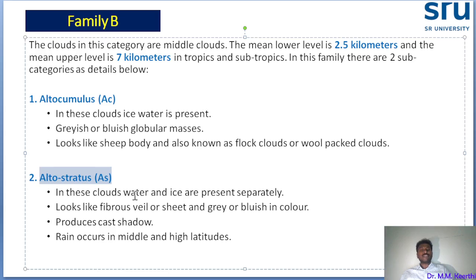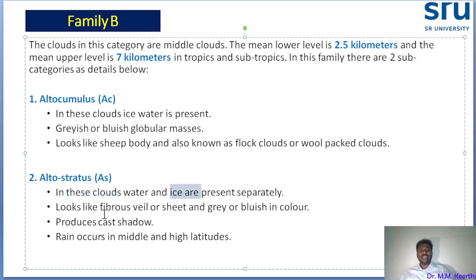The next one, the second one, is altostratus, AS. In these clouds also, water and ice are present. Here also water and ice are present separately. Carefully, don't confuse them. Altocumulus is made up of ice and water, while in altostratus the water is separate and the ice is separate.